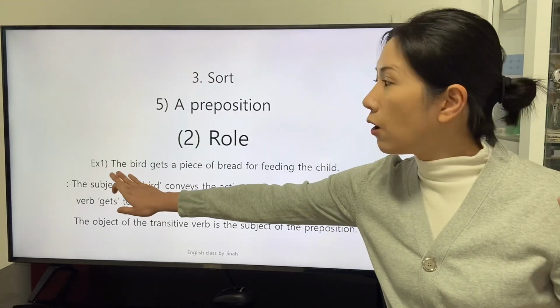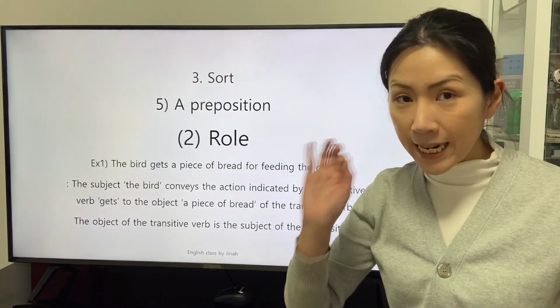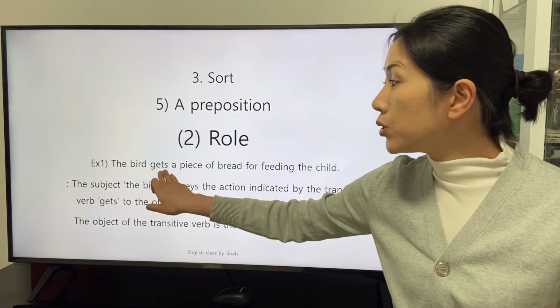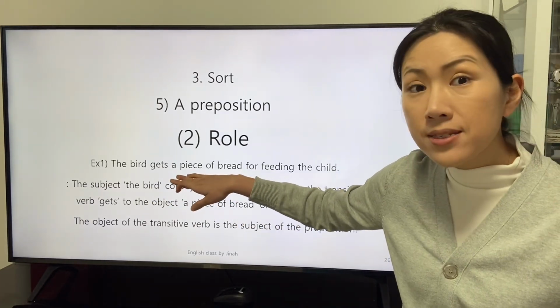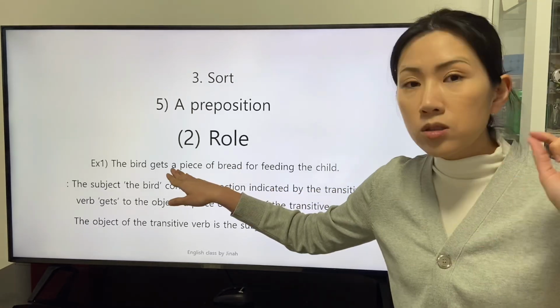The subject of the clause, the bird, gives the action indicated by the transitive verb get to the object of the transitive verb get, a piece of bread.